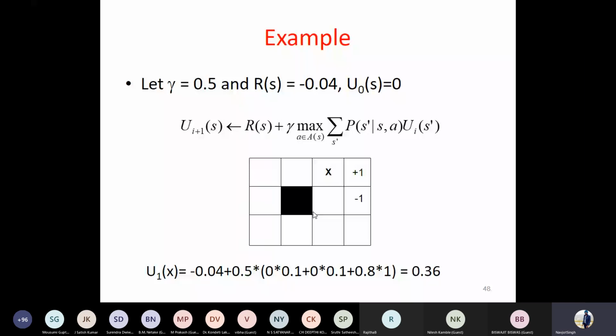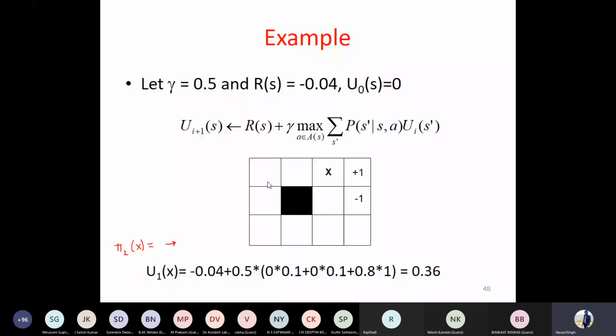I hope the idea is clear now. And for this iteration, in the policy, you will mark for the first iteration, policy of the state x is what? The right hand. Similarly, you will try for all the states which you see over here. Then now the utilities for the states have changed. Now they are not 0. They will have some value.